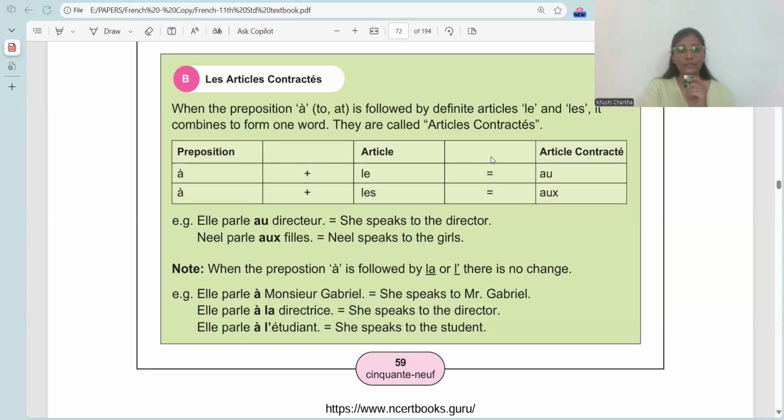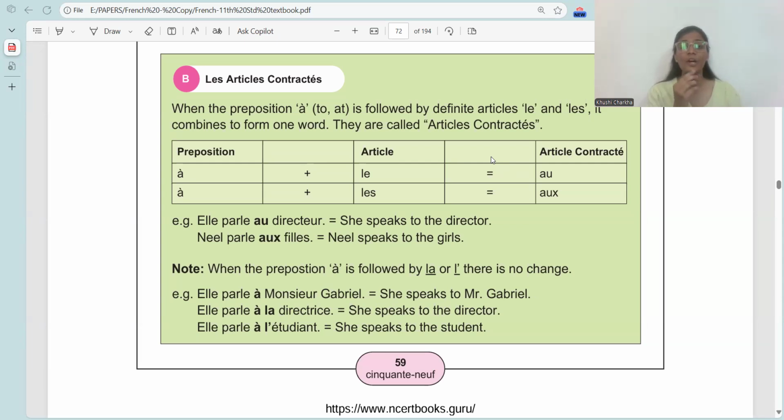In this video, we are going to study a very important topic. This video is relevant for everyone who's learning French. The screen which you can see is from the HSC 11th standard textbook Rencontre. Okay, lesson number 3, grammar. The name of the topic is Les articles contractés, as you can see in the title as well.